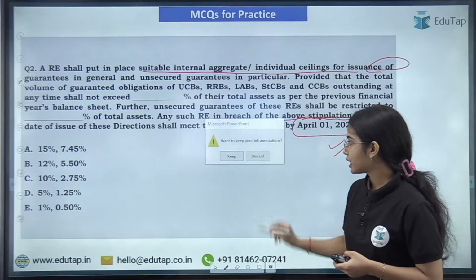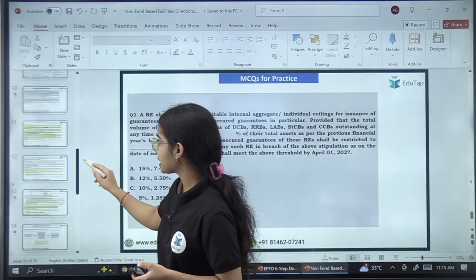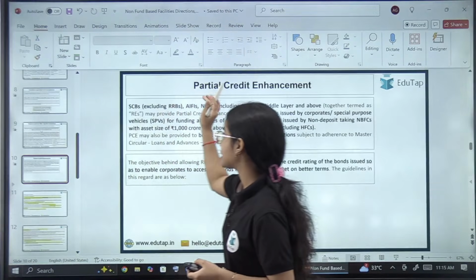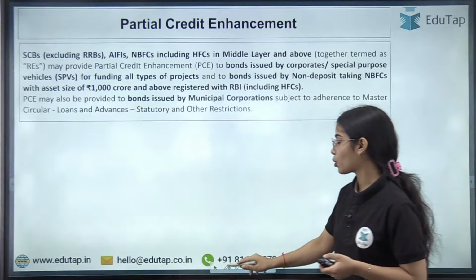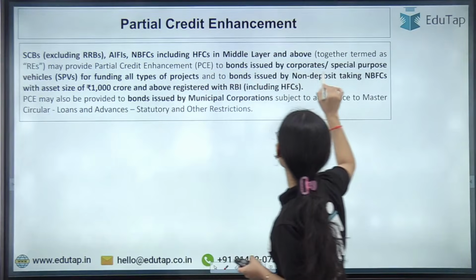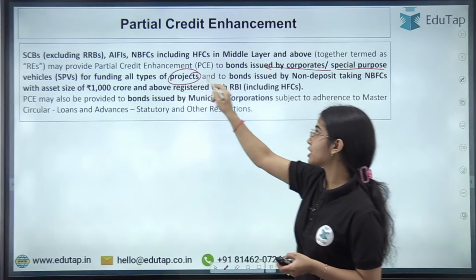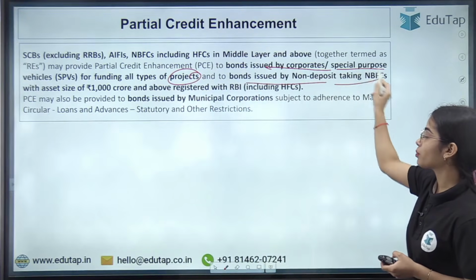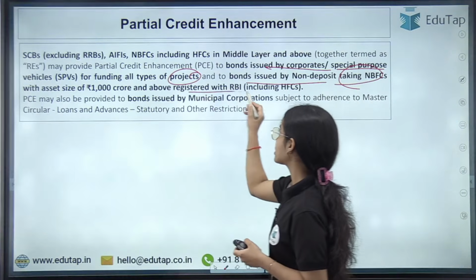Now another important thing that you have to remember is about the bonds. Okay, so remember that the PC facility is allowed for the bonds, but only for those kind of bonds that are issued by corporates or special purpose vehicles for the different projects, and bonds that are issued by non-deposit taking NBFCs with the asset size of 1000 crores and above registered with the RBI.